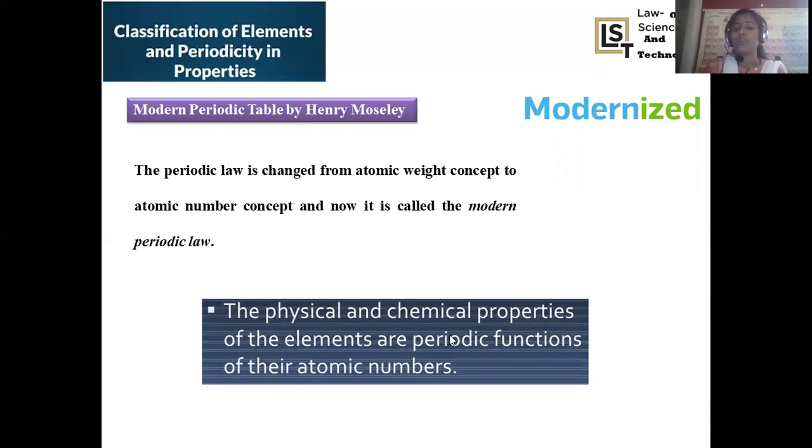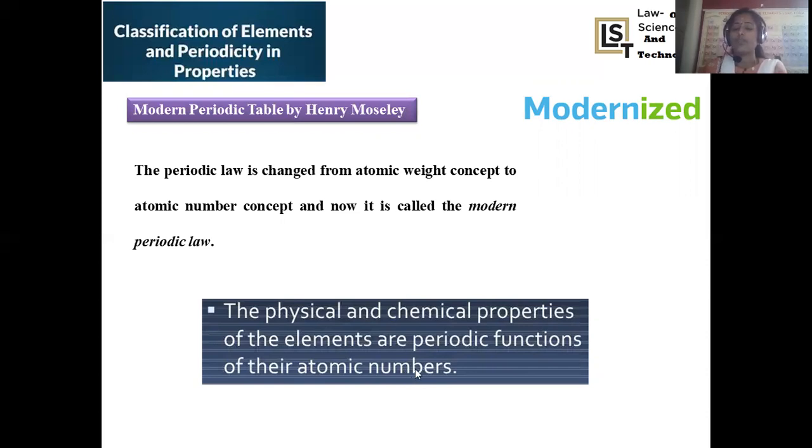When you go to the chemical properties: how reactive it is towards reagents, its oxidizing nature, reducing nature, electron-accepting nature, electron-releasing nature; all these come under the chemical properties of a given element, right?